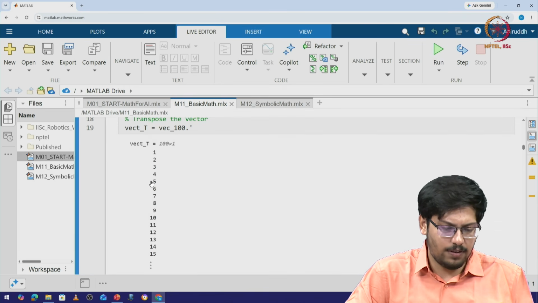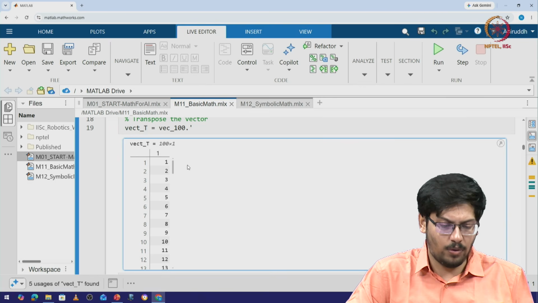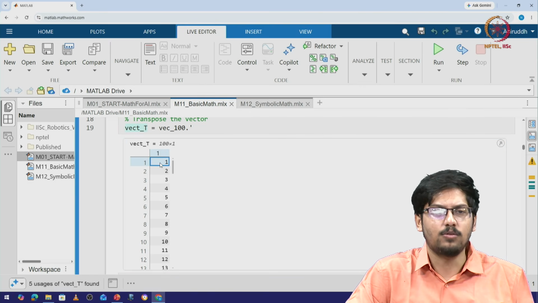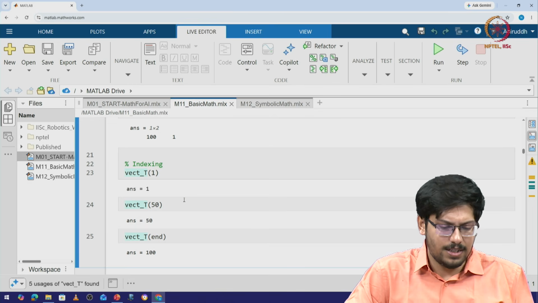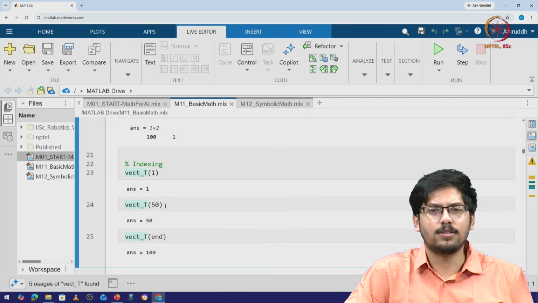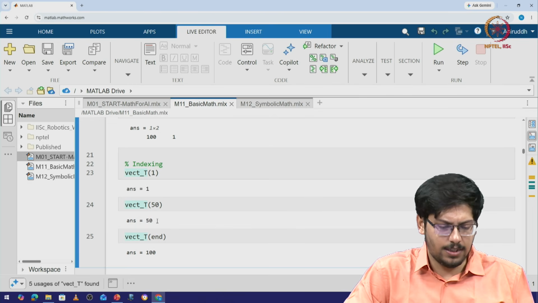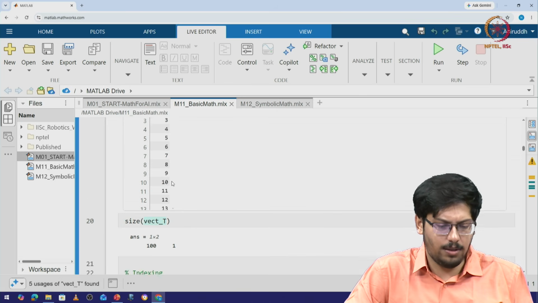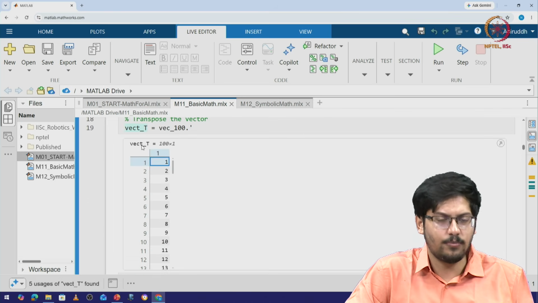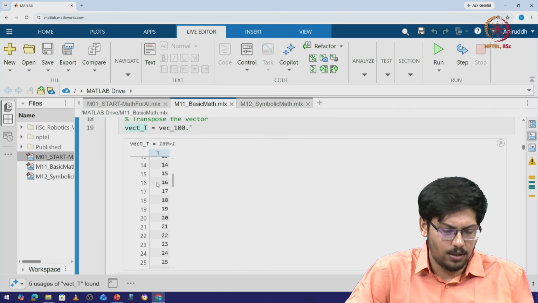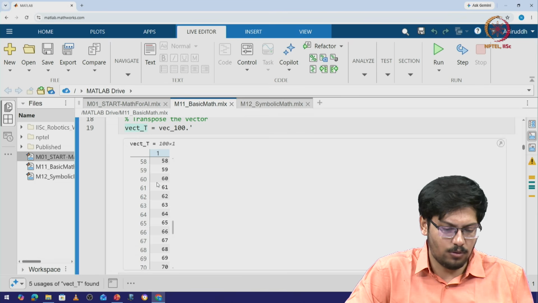Why? Because if I look at this particular vector, I can see that at an index of 1 the value is 1, right. Similarly, if I say vec_t of 50, it's going to give me a value of 50. Why? Because if I again look at vec_t, we can observe that this value does give us 50,